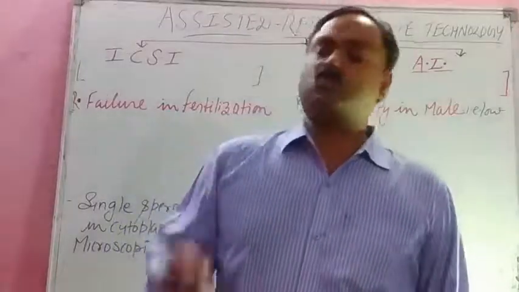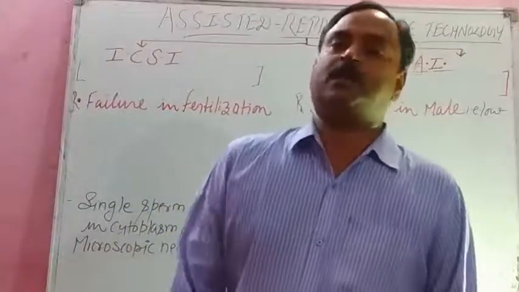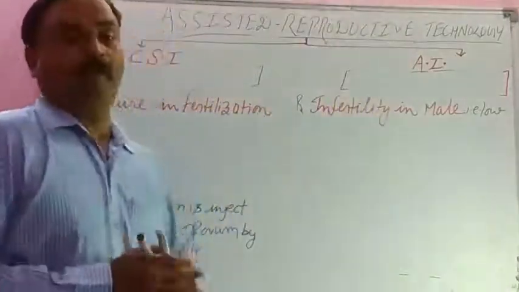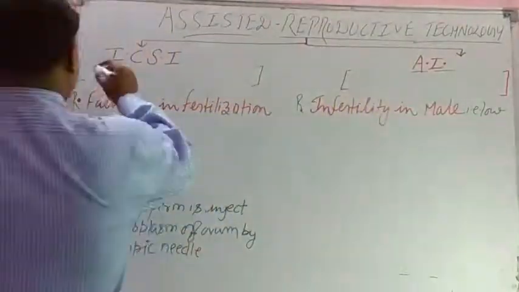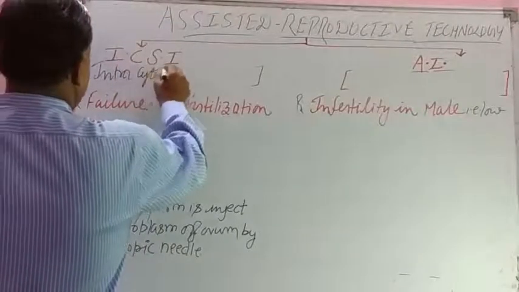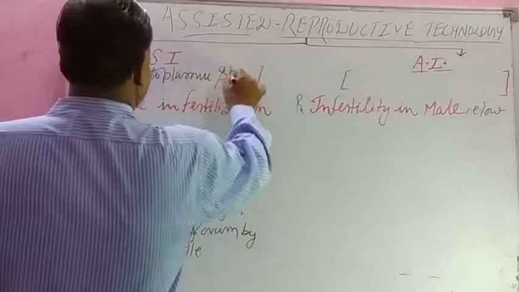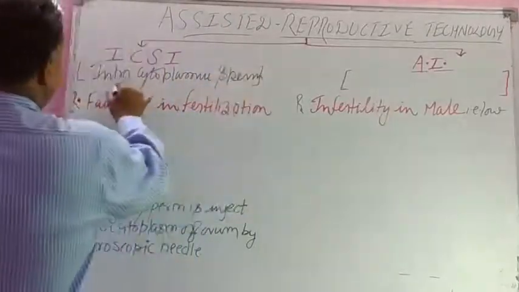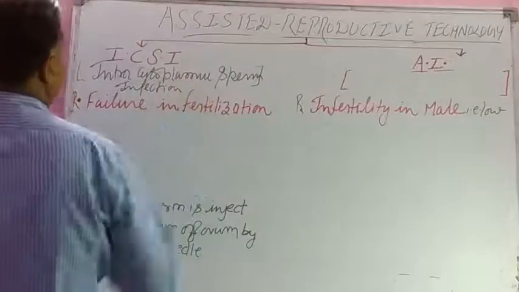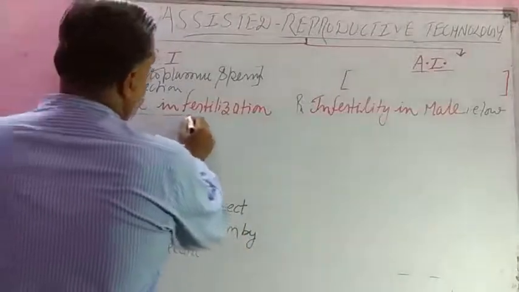Student, another two ARTs, that is assisted reproductive technologies, are ICSI and AI. ICSI stands for intracytoplasmic sperm injection. The meaning is in the word only, and the reason is failure in fertilization.